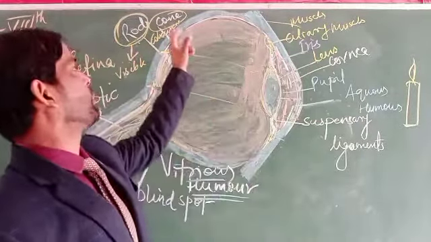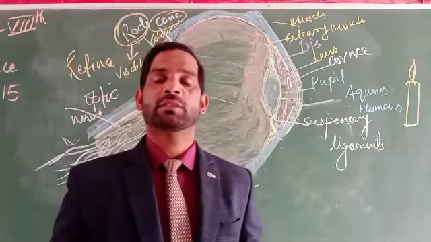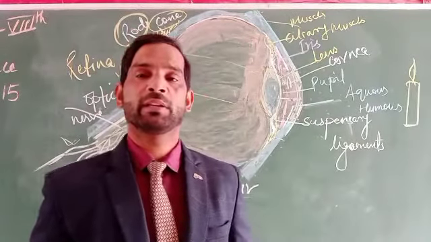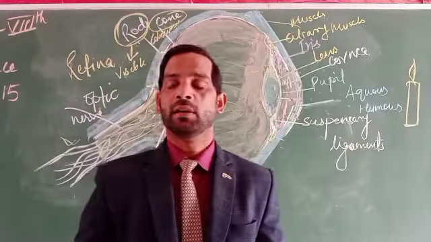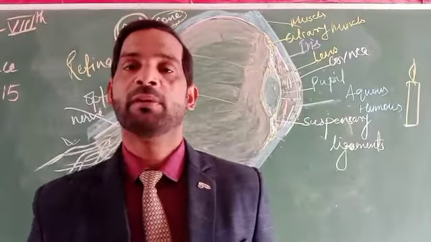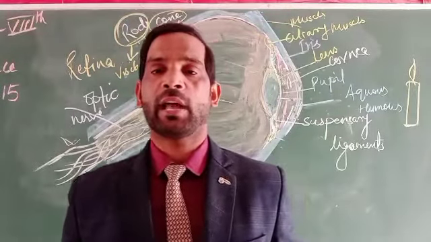In case of cones, if cones are present, they are responsible for giving the color of the object. If the color of an object cannot be perceived, then that human being is facing the problem of color blindness.